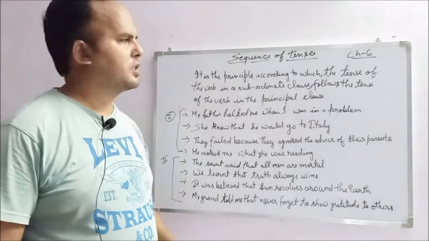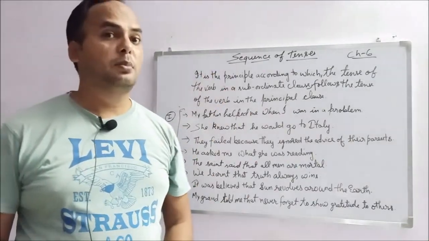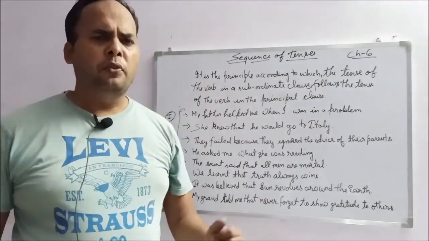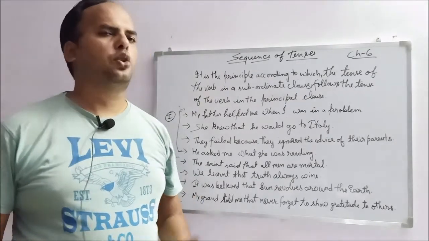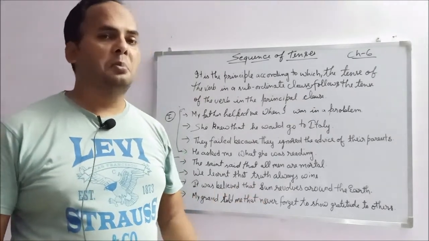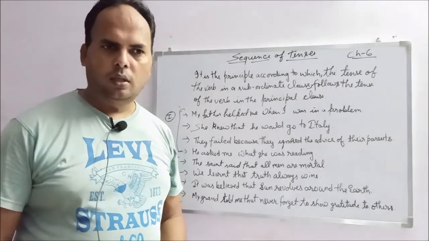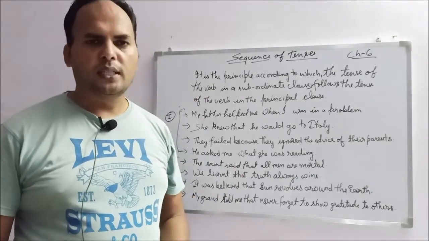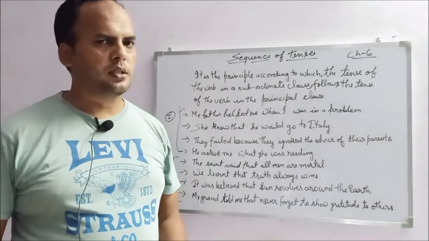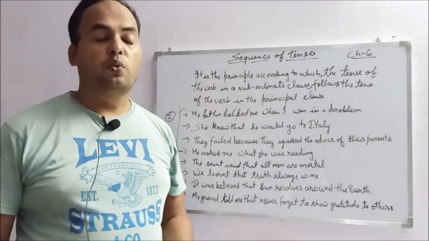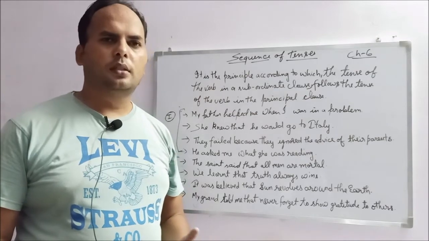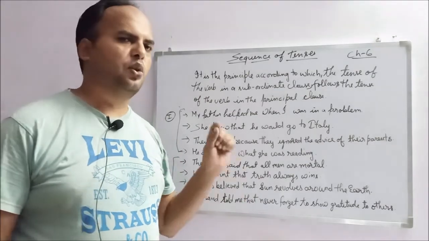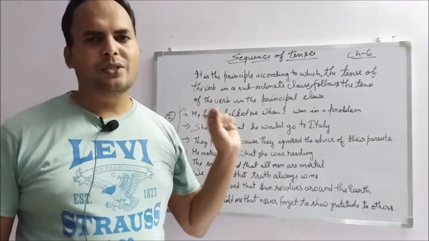Today we are going to discuss sequence of tenses, that is chapter number 6. Before going to talk about tenses, I know you are well acquainted with the tenses: present, past and future. In this chapter we are going to use tenses as well as talk about clauses. I want to remind you that clauses as well as tenses are going to be used in this chapter.